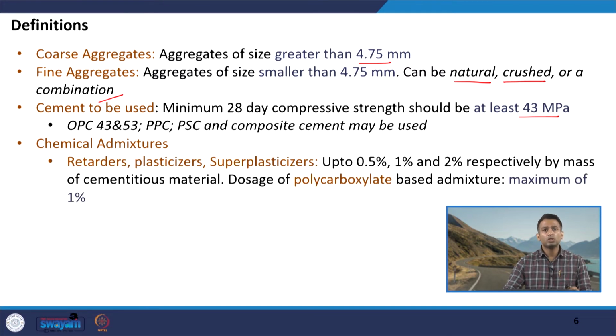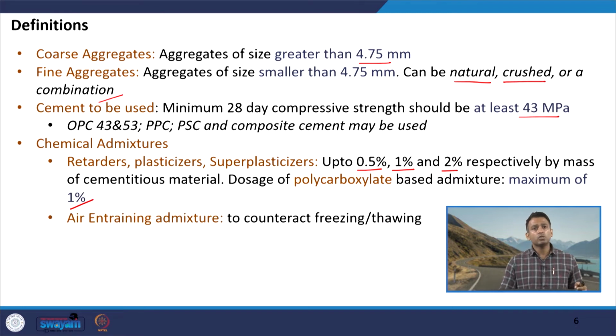Talking about chemical admixtures, we can use retarders, plasticizers, superplasticizers. The ranges of these were also discussed in the last module. For example, retarders typically up to 0.5% by weight of the cementitious material can be used. If we are using plasticizers, we can go up to 1%. Again, the percentage has to be decided optimally. Then in case of superplasticizer, we can go up to 2%, but if the superplasticizer is a polycarboxylate ether or a polycarboxylate based admixture, then the maximum percentage is limited to 1%. Even at 1%, we can have a huge reduction in water content.